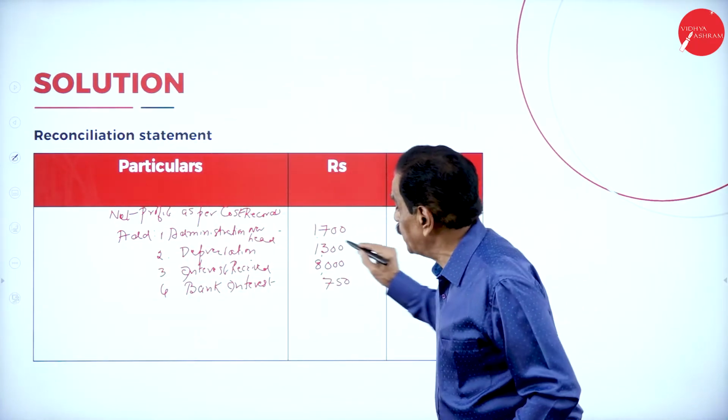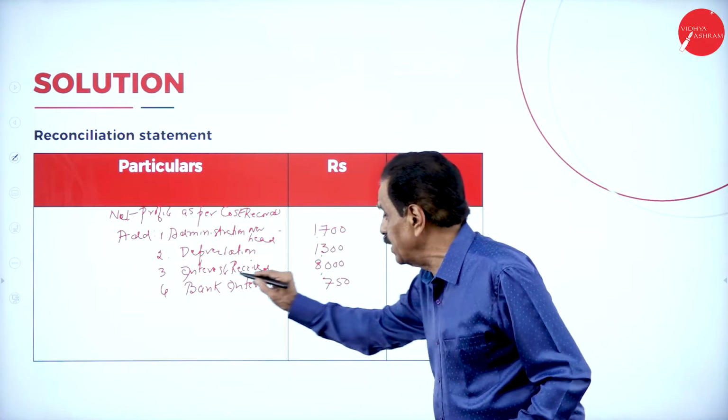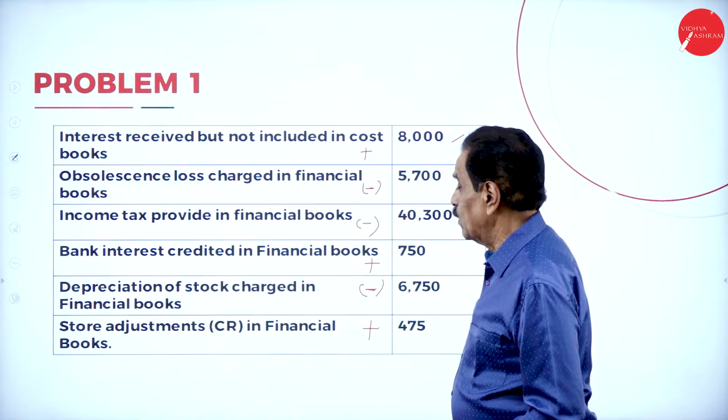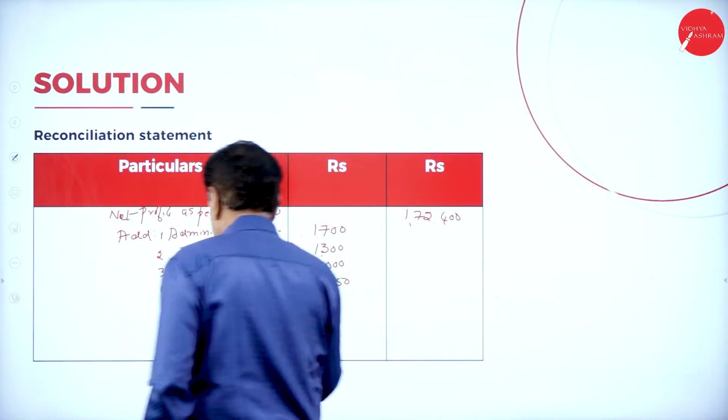So administration overhead, depreciation, interest received, bank interest, then stores adjustment, 475.